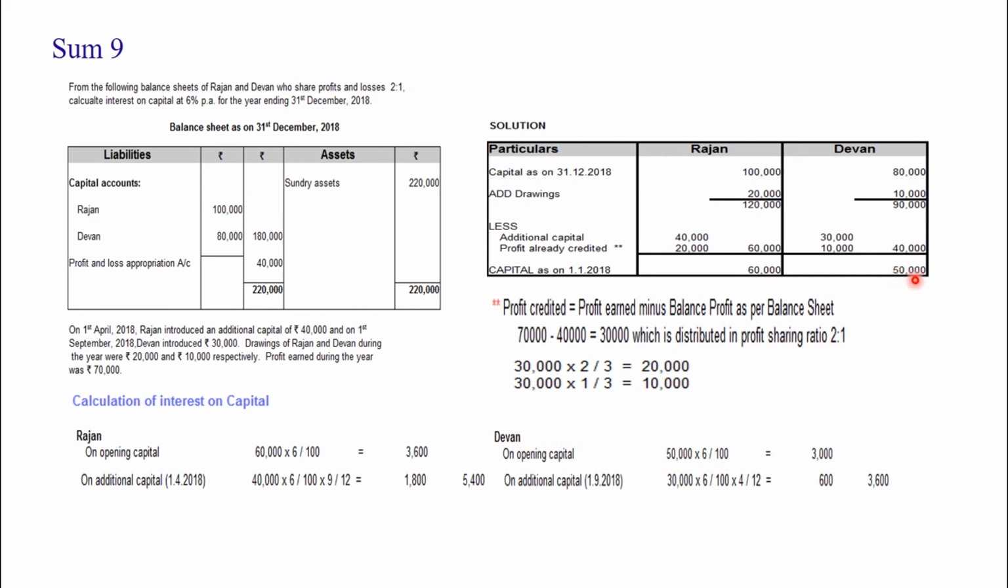In the same way, let us find the interest for Devan. His opening capital is 50,000, so 50,000 into 6 by 100 equals 3,000. He introduced additional capital on 1st September: September, October, November, December, only 4 months. So 30,000 into 6 by 100 into 4 by 12 is 600. So 3,000 plus 600, 3,600 is the interest on capital for Devan. That's all for this sum. Understood?